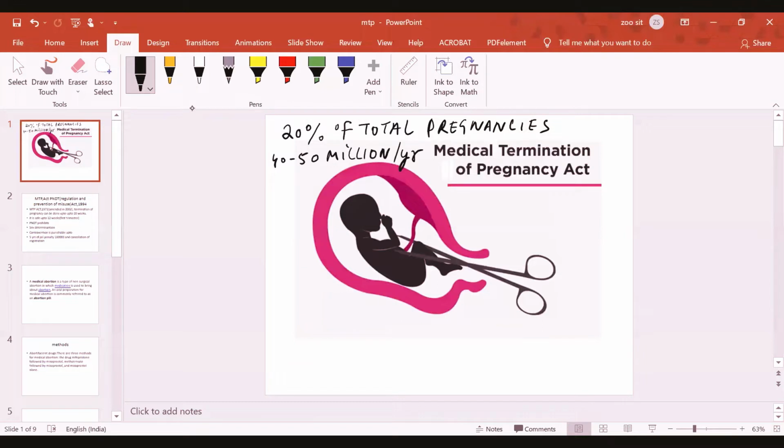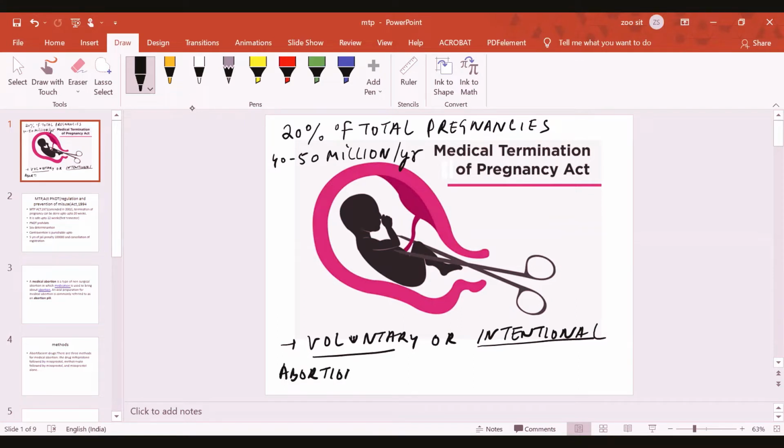So that means medical termination of pregnancy is defined as a voluntary or intentional abortion.